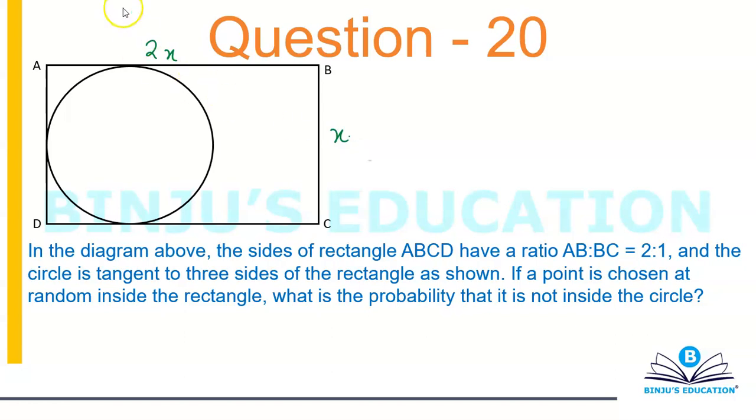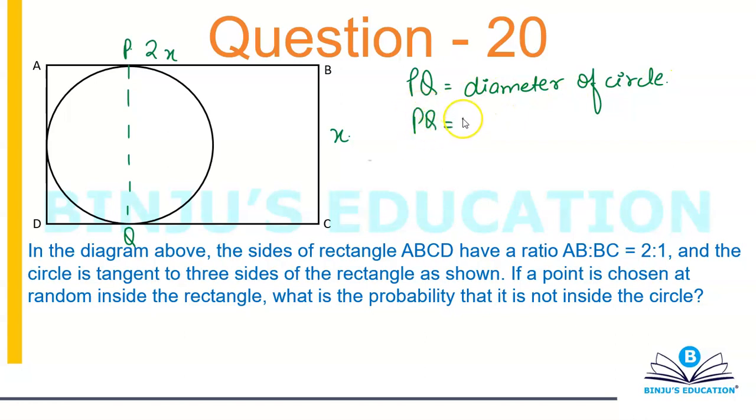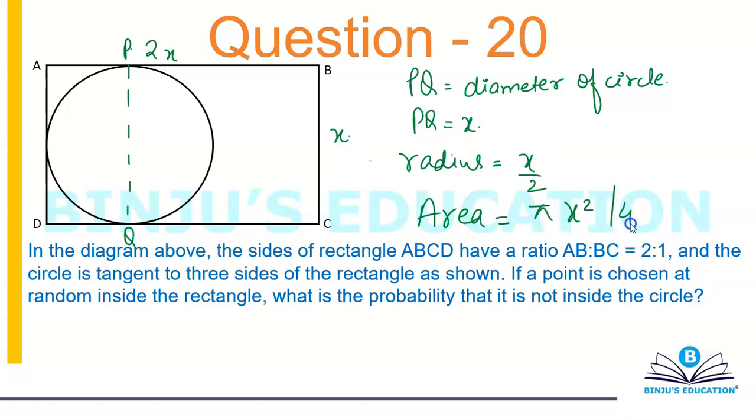So again, the question is based on the area. Nothing else. Okay, so I can say that if I'm going to draw something like this, let's call this point Q, let's call this point P. So I can say that PQ will be the diameter of the circle, and PQ will be equal to x, which means the radius will be equal to x by 2 and area will be equal to pi x square by 4. Area of the circle will be pi x square by 4.